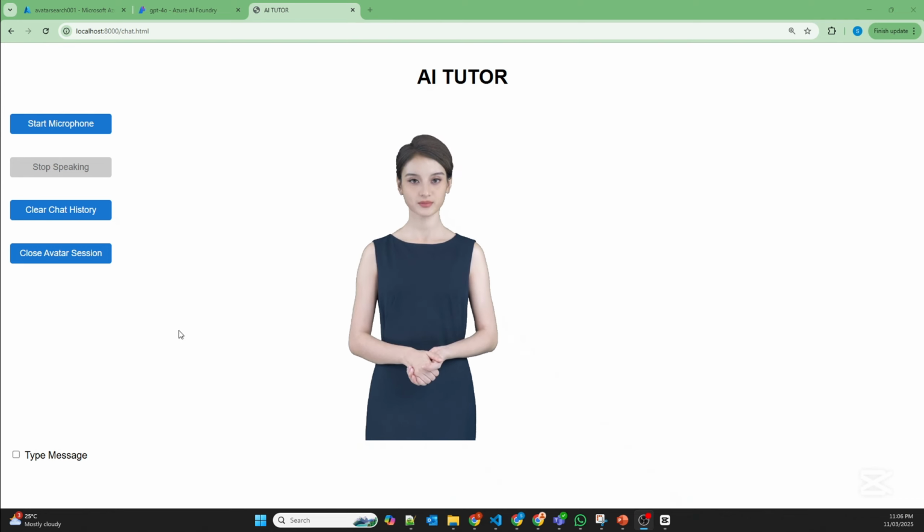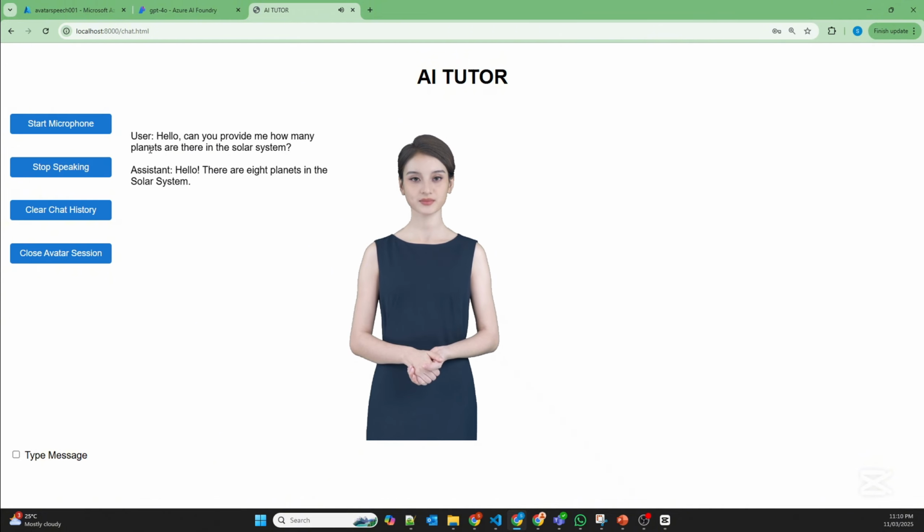So now there are two options. You can start the microphone from here and start speaking. So I'll start that. Hello, can you provide me how many planets are there in solar system? Hello. There are 8 planets in the solar system. These include Mercury, Venus, Earth, Mars, Jupiter, Saturn, Uranus, and Neptune. Let me know if you'd like more details about any of them.